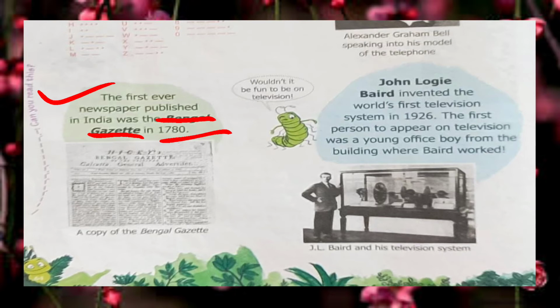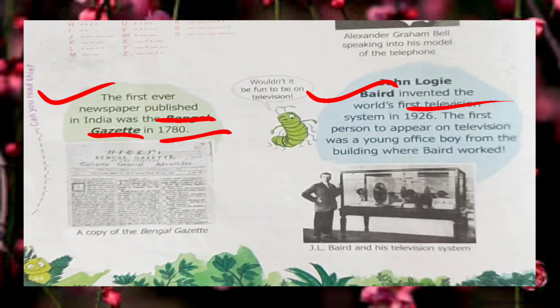John Logie Baird invented the most innovative and astonishing thing. Do you know what? It is television. He invented the first television, right? And I think students like to watch TV. Now they just love to watch cartoons.